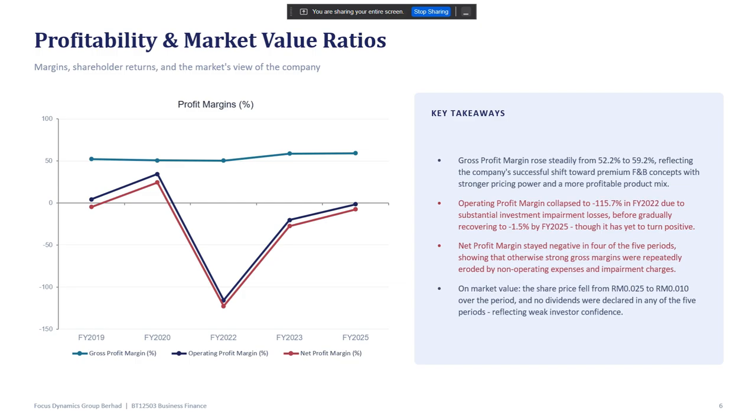Operating profit margin collapsed to minus 115.7% in FY 2022 due to substantial investment impairment losses before gradually recovering to minus 1.5% by 2025, though this has yet to turn positive. Net profit margin stayed negative in 4 of the 5 periods, showing that otherwise strong gross margins were repeatedly eroded by non-operating expenses and impairment charges.